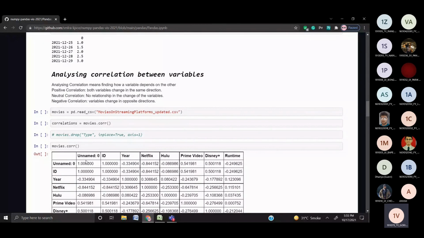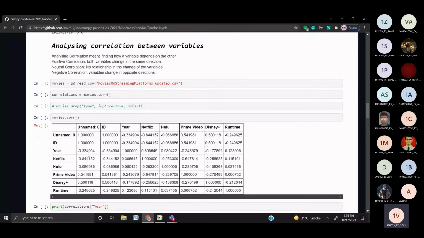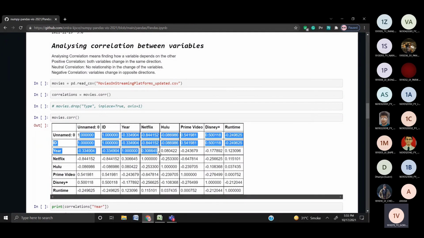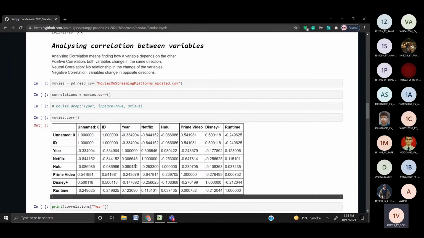See here, I'm just showing a data frame. I'll explain it later, but you can see the values. They are always between 1 and -1. So it shows if it's positively or negatively correlated, if it's slightly positive or slightly negative. The closer it is to 1, the stronger the positive correlation, and the closer it is to -1, the stronger the negative correlation. And closer to 0, the correlation is very weak.